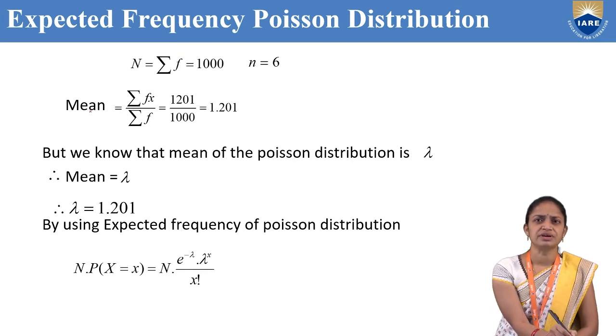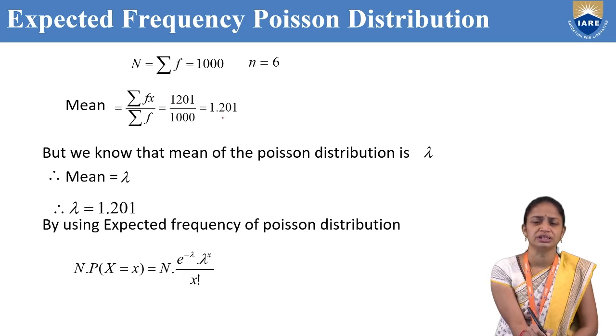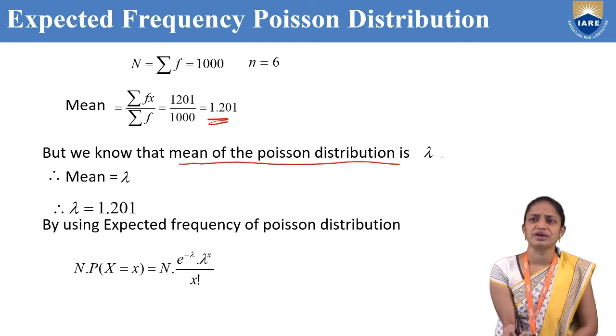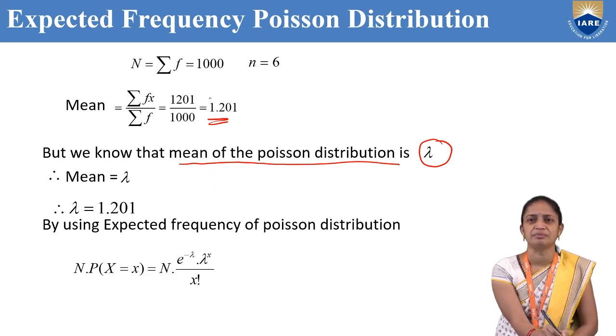If I substitute all these values in the mean, that is summation fx by summation f, that is 1201 divided by 1000, we will get 1.201. But we know that the mean of the Poisson distribution is lambda. That's why mean is lambda. So therefore lambda equal to 1.201.